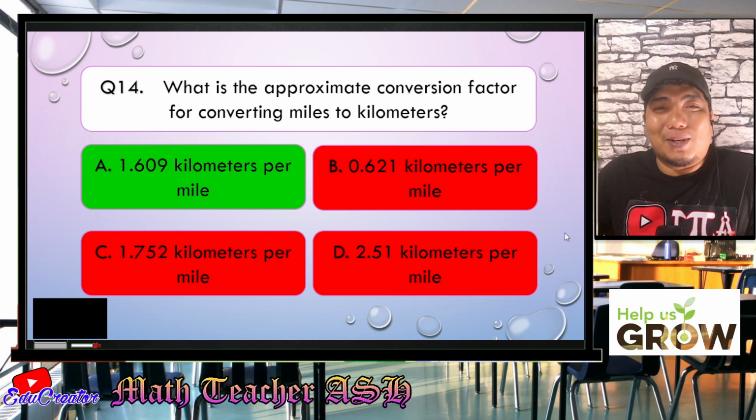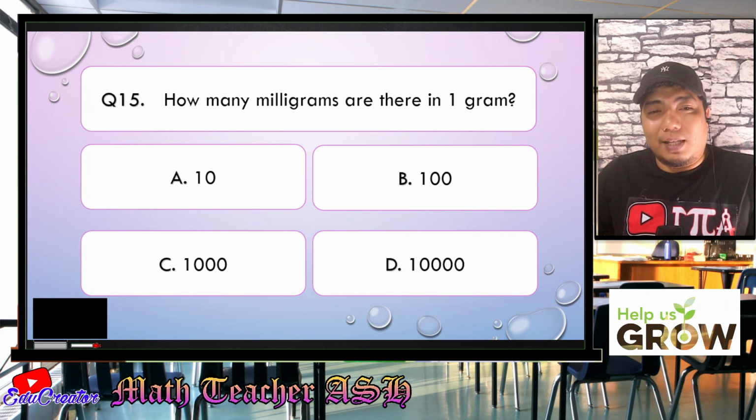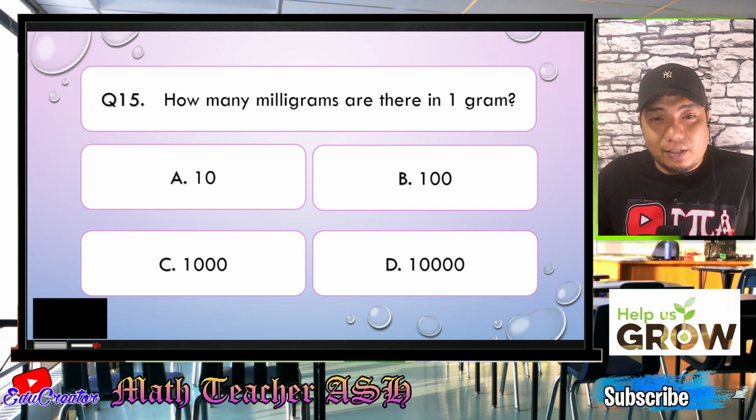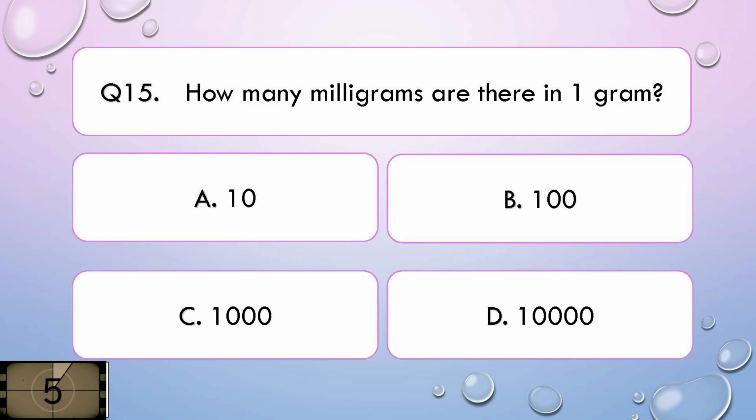Let us go to question number 15. How many milligrams are there in 1 gram? Is it A, 10, B, 100, C, 1,000, or letter D, 10 thousand? I'll give you 5 seconds to think about your answer.